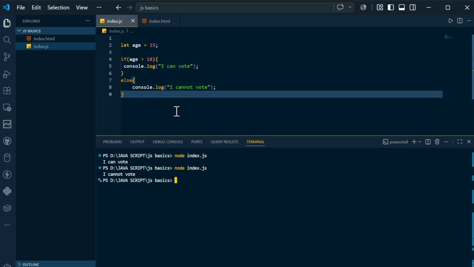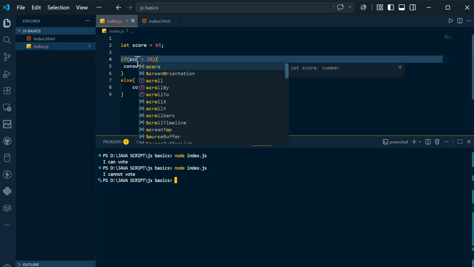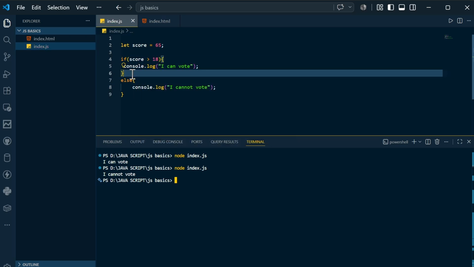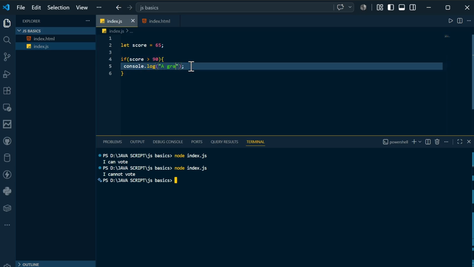Not only that, you can also have another check in between. Let's say your score is 65. Based on score, I will remove this else statement. I will explain why I am doing this. If score is greater than, let's say, 90 marks, then you can say A grade.